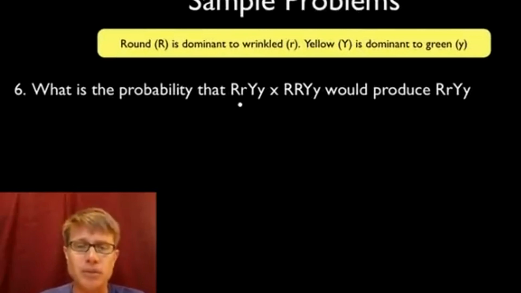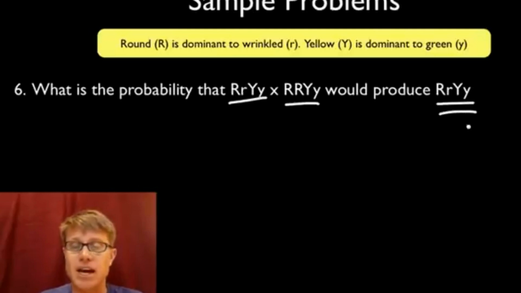Now this is a problem that we'll sometimes get on the AP Bio test as well. If these parents are crossed together, what are the odds that you'd get that? Well, to do this one, you'd have to actually set up a pretty intense Punnett square. And so if you get one like this, don't do a 4x4 Punnett square. Just work each of them individually. And so what do I mean by that?